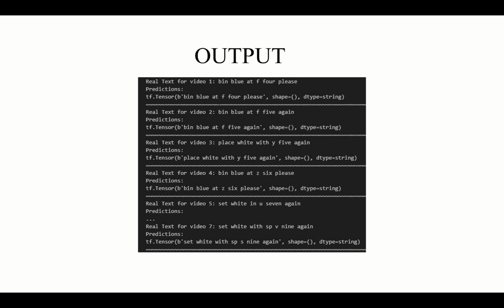For example, the real text for video 1 was bin blue at 4 please. The prediction which our model made was bin blue at 4 please. It was totally accurate. For the second, it was bin blue at 5 again, and the prediction was bin blue at 5 again. The same for video 3 and video 4. At video 4, it is bin blue at Z6 please, and the prediction it made was bin blue at Z6 please. And if you see the real text for video 7, it is set white with SPV9 again, and the prediction which our model made was set white with SPS9 again.